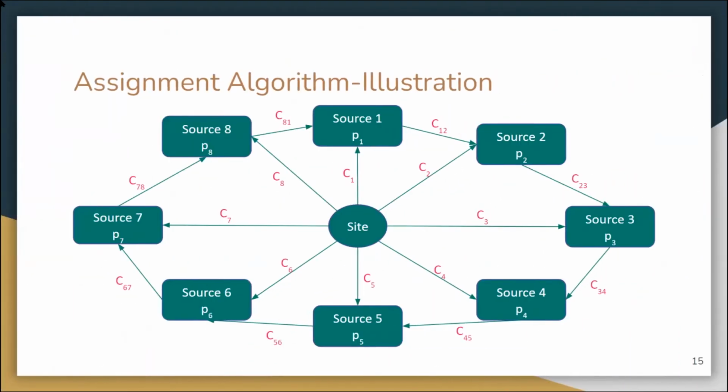So now we'll discuss the assignment algorithm. The whole problem is represented through this graph, where we have one destination or one site to which packages are fetched from different sources, and the edges connecting them have certain costs associated with them. This cost is the distance of the source from the destination. And the packages P1, P2, etc. are the properties of the sources, which is the number of packages they contain.